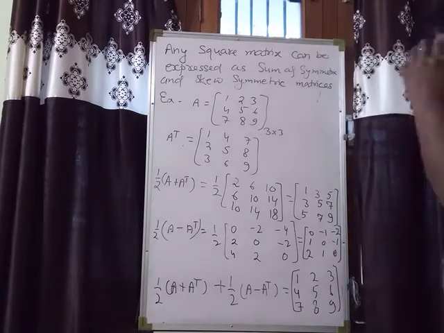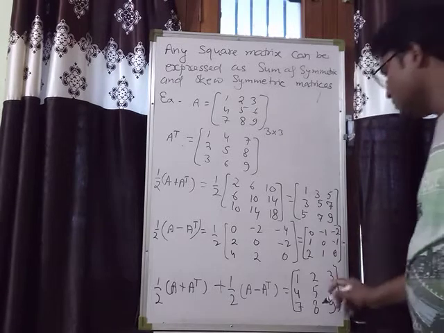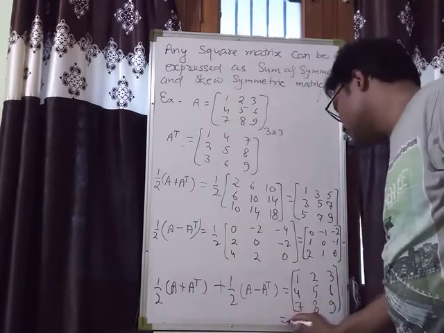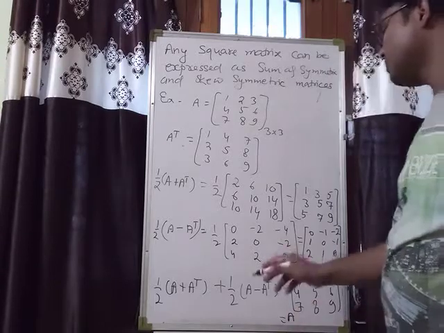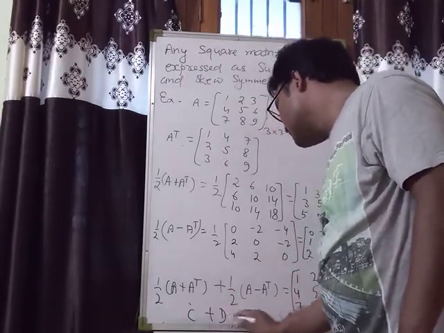I made a small mistake, I started subtracting while we have to add. So you can check, this is A. If this is C plus this is D, then this is A.